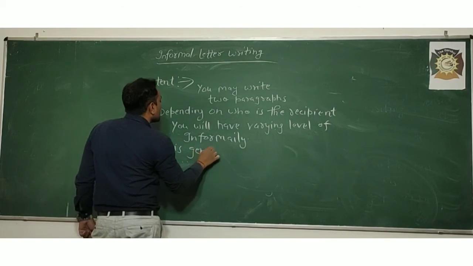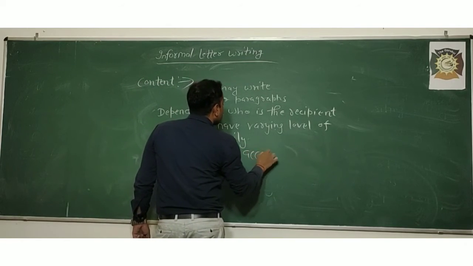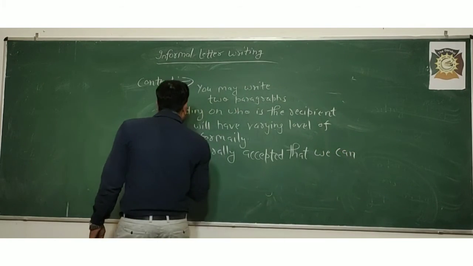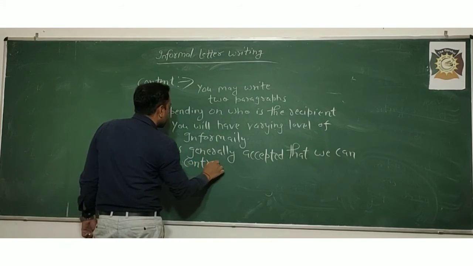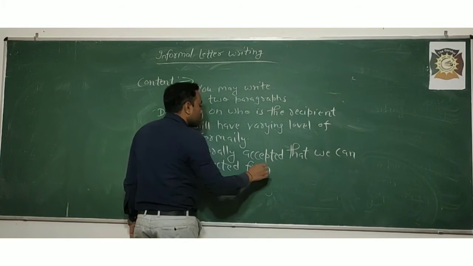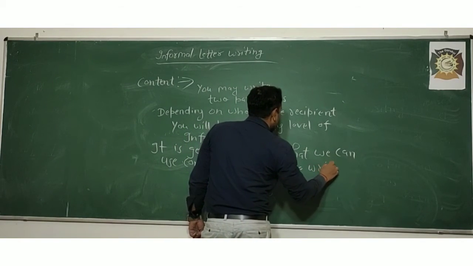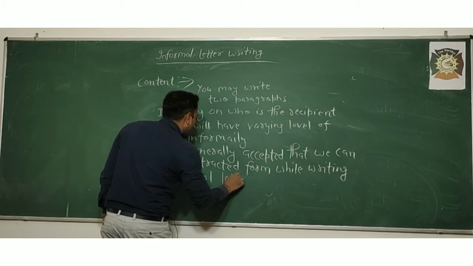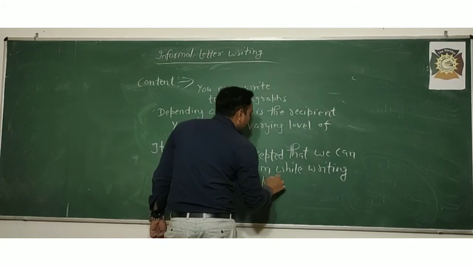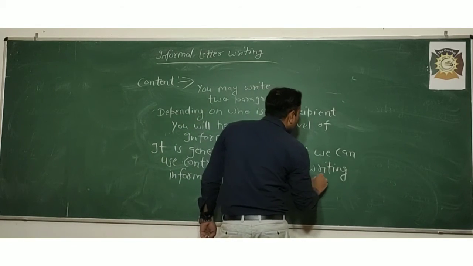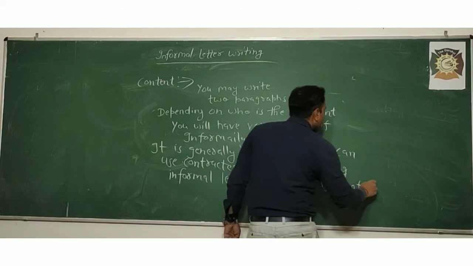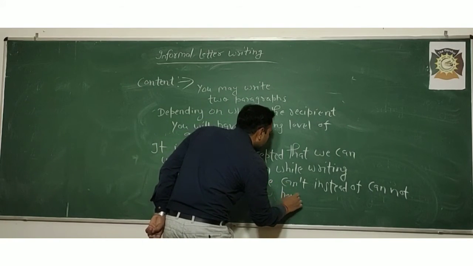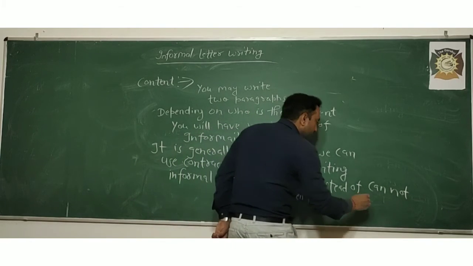It is generally accepted that we can use contracted forms while writing informal letters, like can't instead of cannot. Same way, haven't instead of have not.